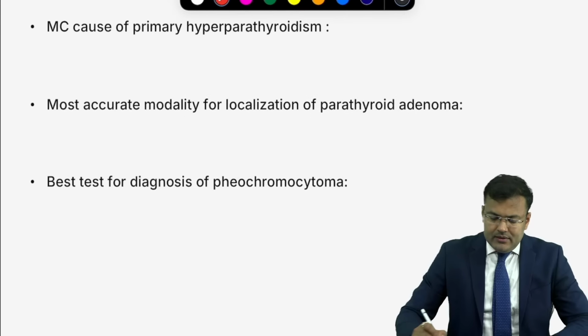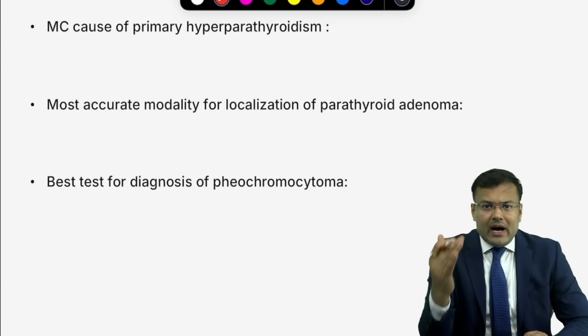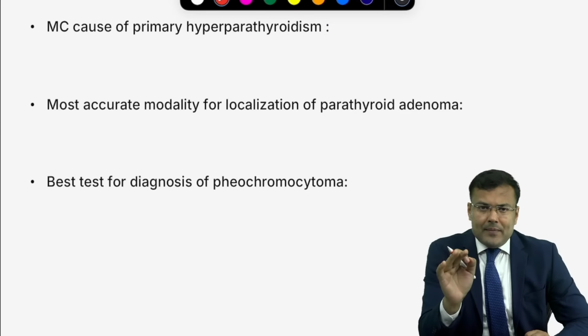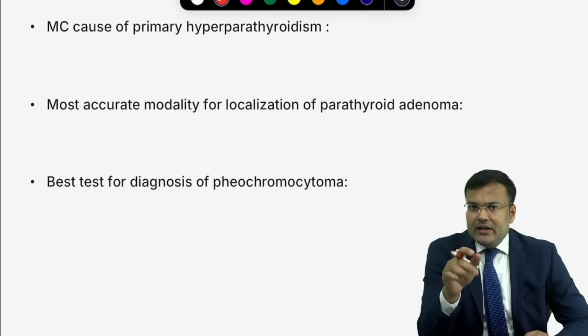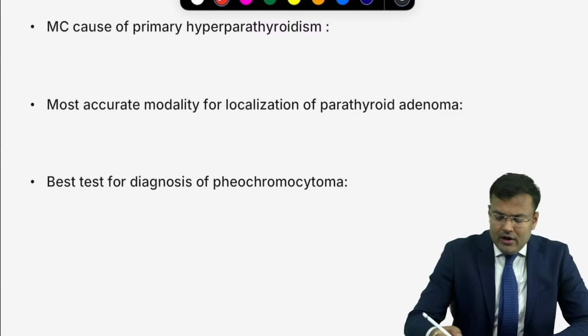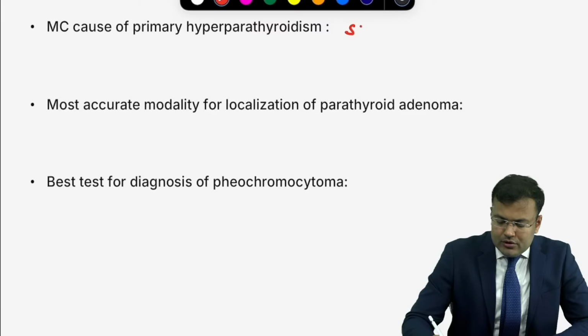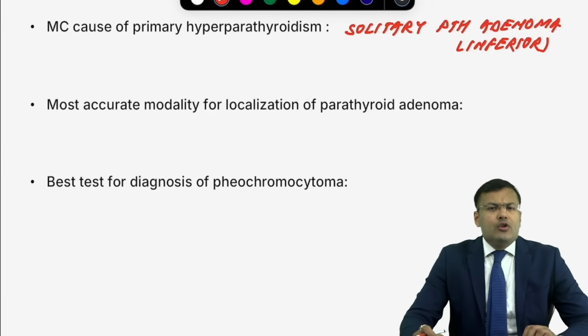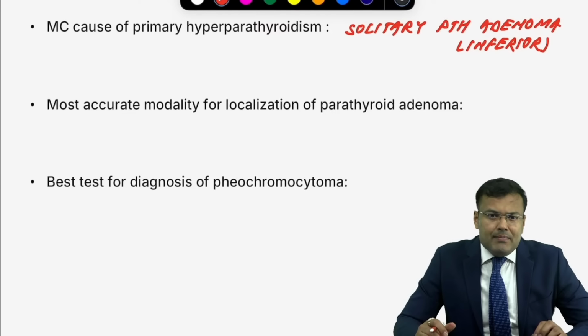Okay. Next, most common cause of primary hyperparathyroidism. You know, the patient is having parathyroid adenoma. Is it multiple or solitary? Solitary. In superior parathyroid or inferior parathyroid? Inferior. So these patients are having solitary parathyroid adenoma. Located in which parathyroid? Tell me. It is inferior. What will be the presentation? Obviously hyperparathyroidism. So the patient will be having signs and symptoms of hypercalcemia.